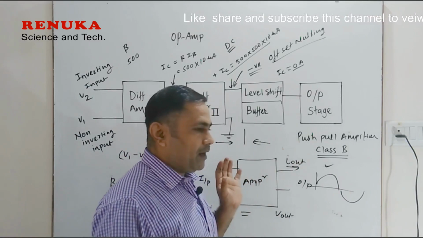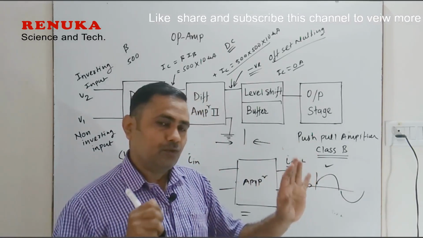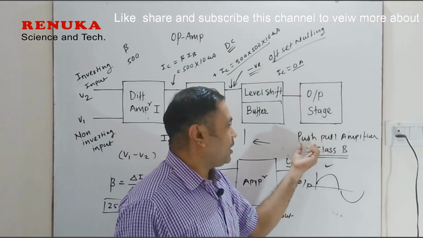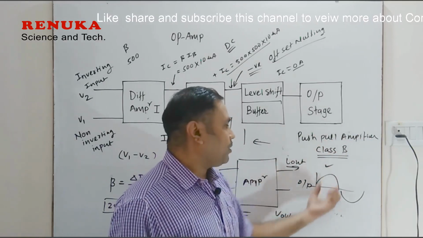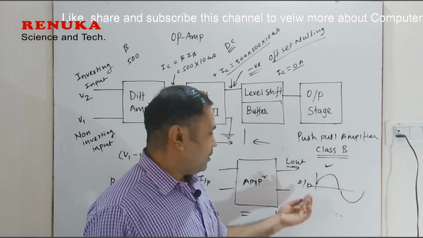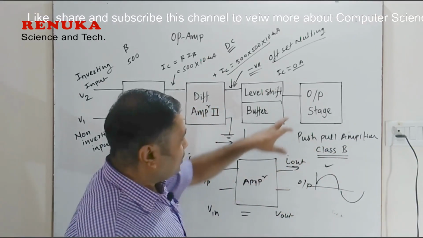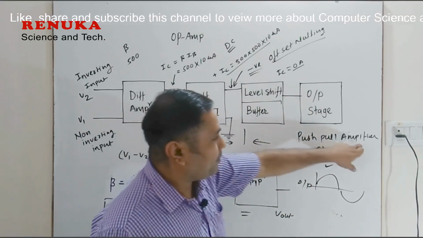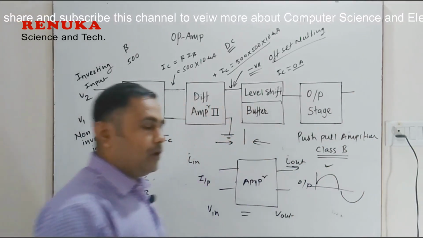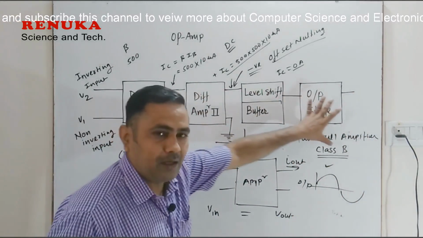So one amplifier is turning on, and at the same time the other is turning off. That action is push-pull type, which is why this amplifier is called a push-pull amplifier, and class B because the transistor remains on for 180 degrees of the cycle. At the output stage, this type of amplification is done, and we get the final output at this stage. So this was about the block diagram of the operational amplifier.